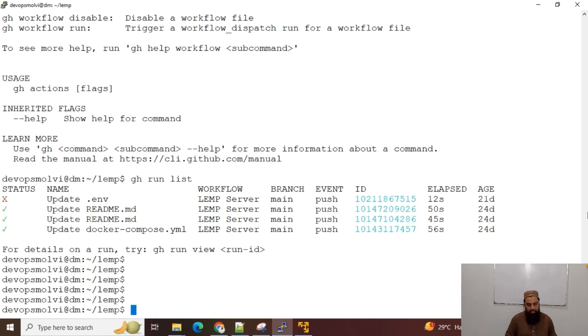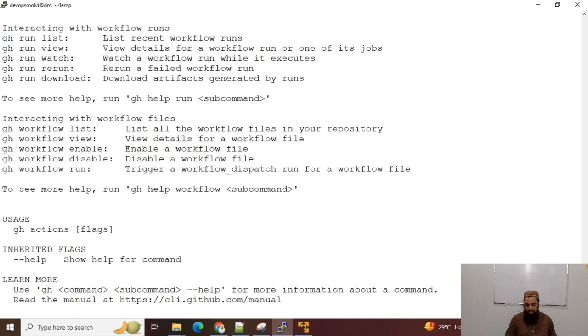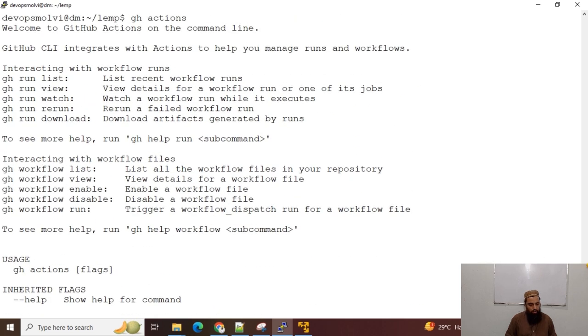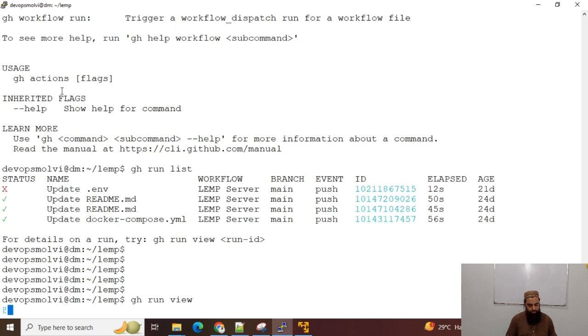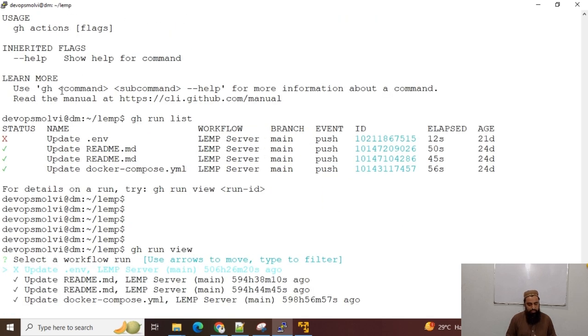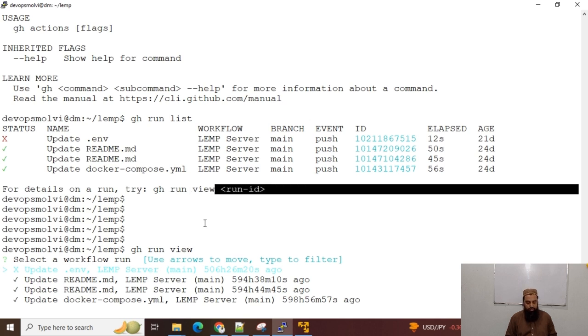So that's how we can see the recent workflows, and also gh run view, and that is actually the last workflow that was run, and that's how we can check any workflow with the run ID.